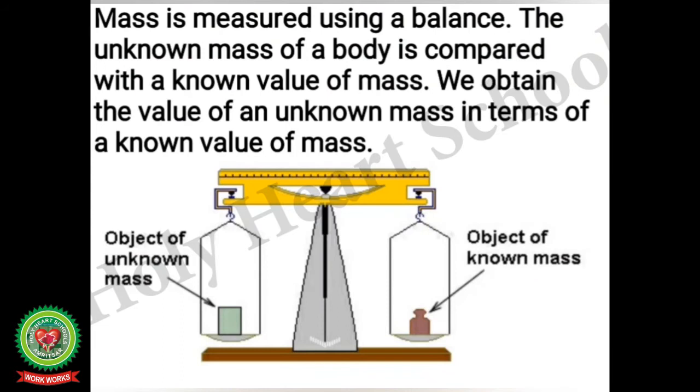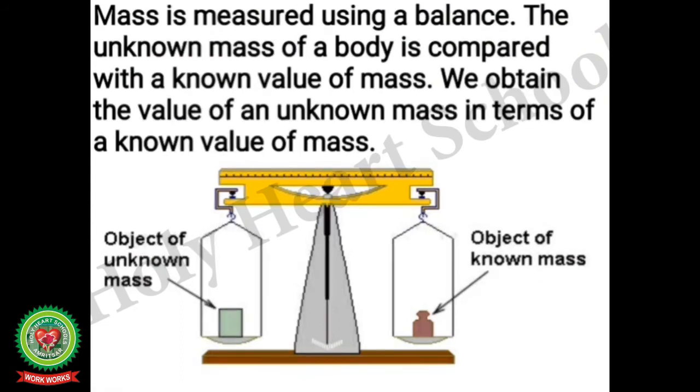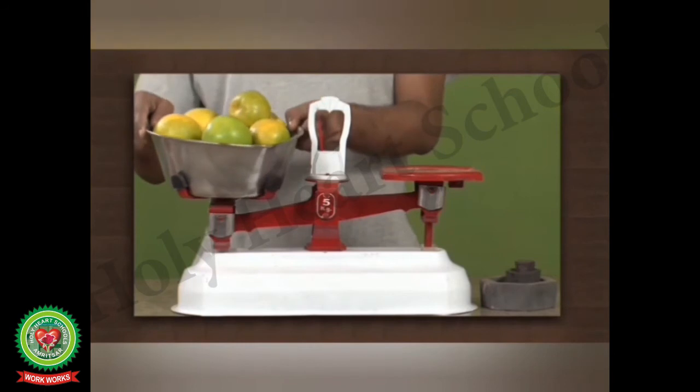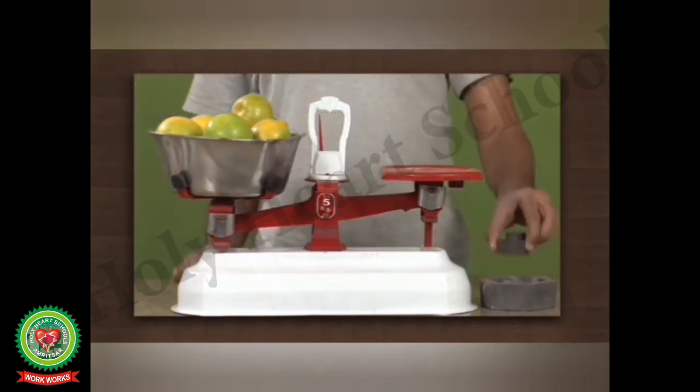Mass is measured using a balance. The unknown mass of a body is compared with a known value of mass. We obtain the value of an unknown mass in terms of a known value of mass by adjusting the leveling screw just above the pointed projection.